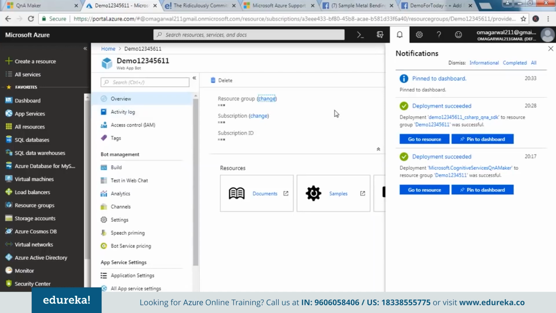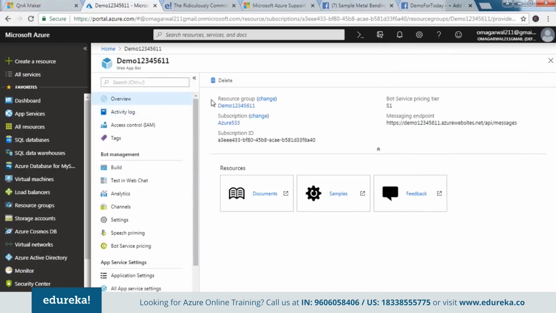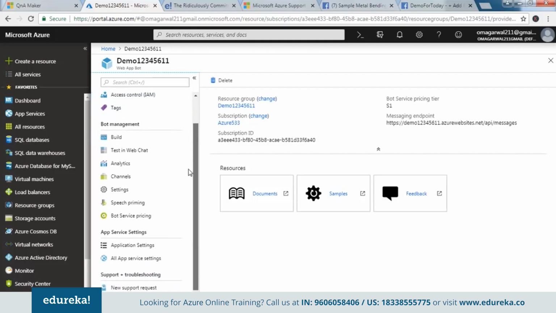So let's just open this thing and see what it has to offer to us. Now guys, these are the resources that we have at our disposal, and apart from that, we have quite a few other things that we can do. We can test our web chat here. We can take a look at the analytics that is there, and what are the different channels that we can use to use this chatbot. So we are going to take a look at all these one by one.